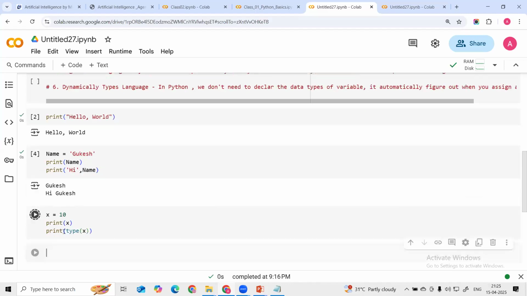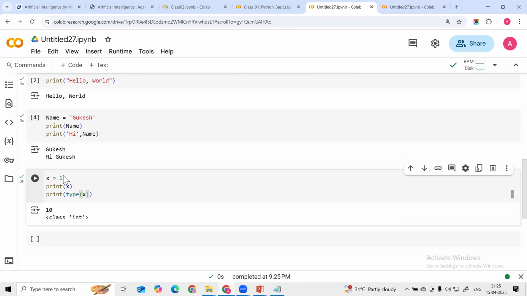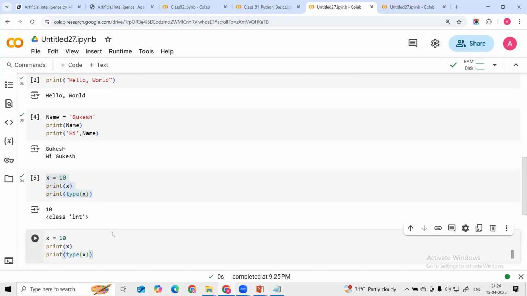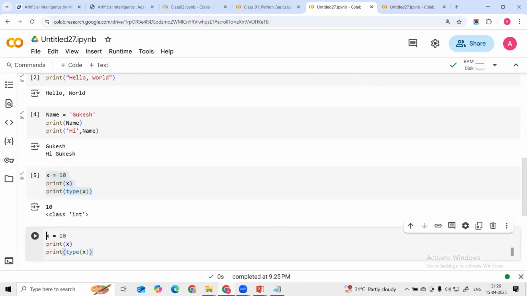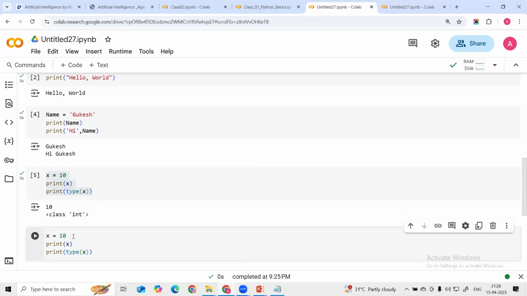Here, see guys, the value of x is 10. This is the integer, and here we are printing the type of this. The class is int. So we do not need to say this is int or this is float. I am not declaring it here, guys. You can see in the C language we have to define x as my integer like this. But in the Python language we do not need to define this data type.